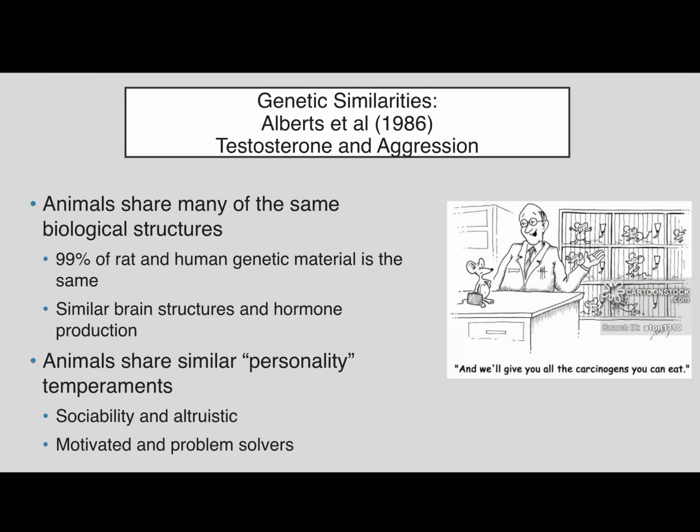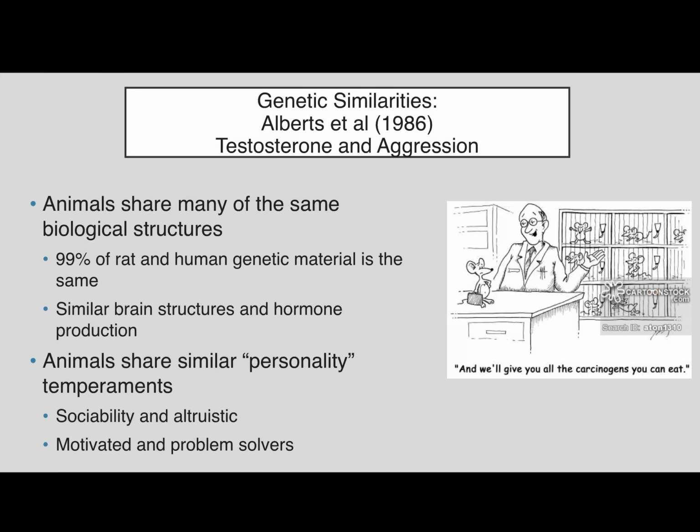Animals share so many biological structures with us that I can make inferences that if this happens with my rats, then it's probably going to also happen within humans, without actually having to do that experiment on humans, right? It would probably be very difficult to find a group of men willing to undergo this potential testicle castration situation.